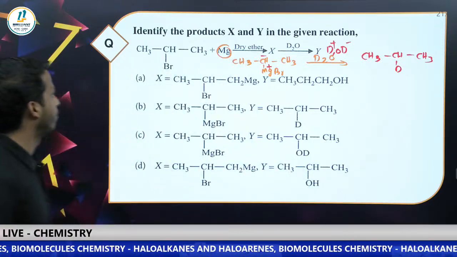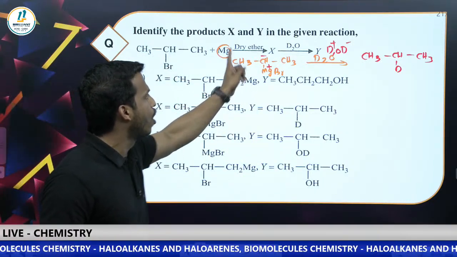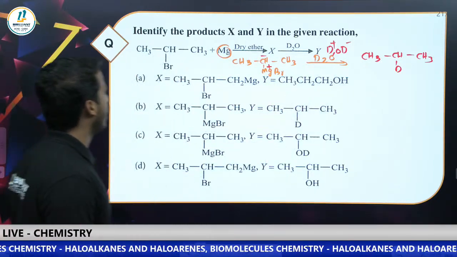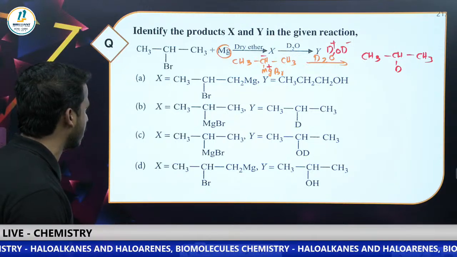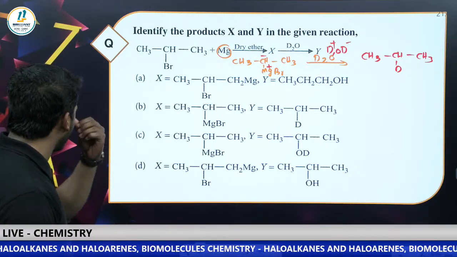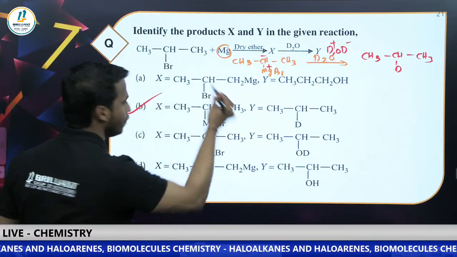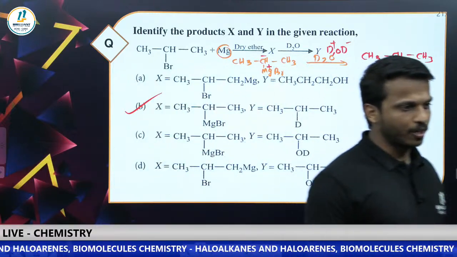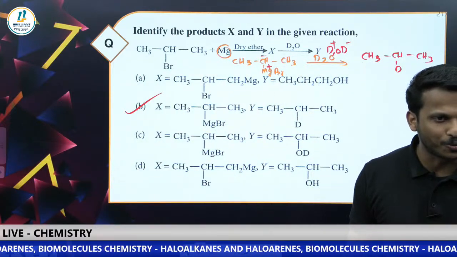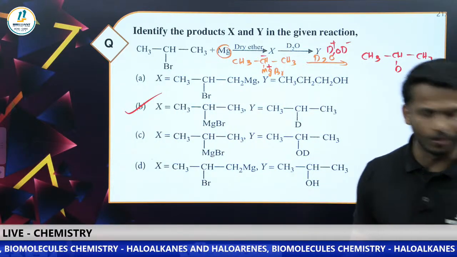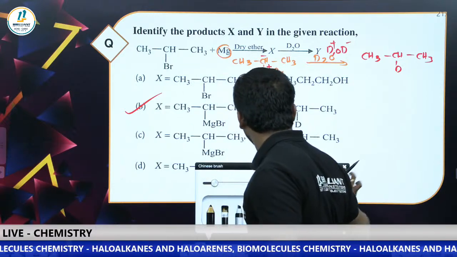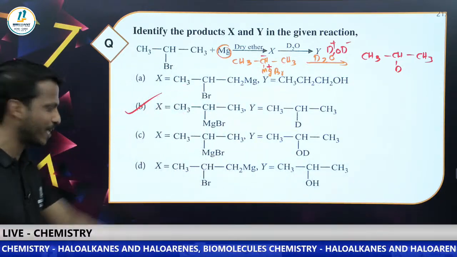Grignard reagent formation, and on water it forms an alkane. Where is it? I think it is option B. Option B, right? Manjunath has given the correct answer. Option B is the correct answer. Good, good, good all of you.